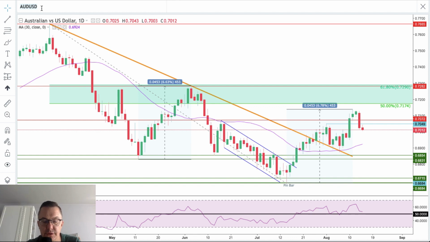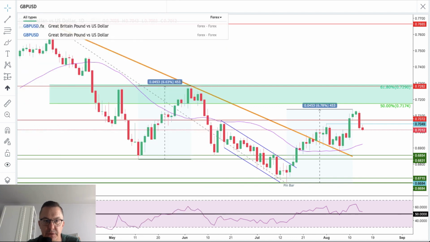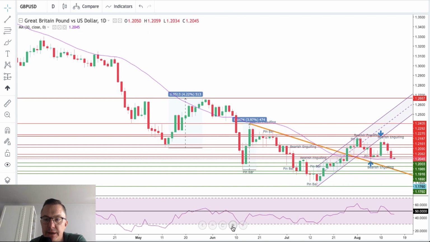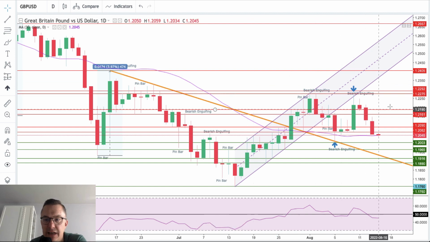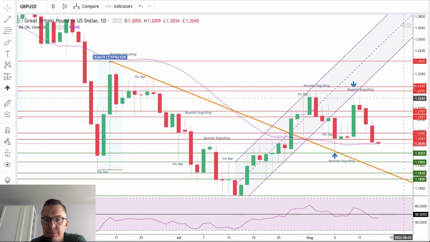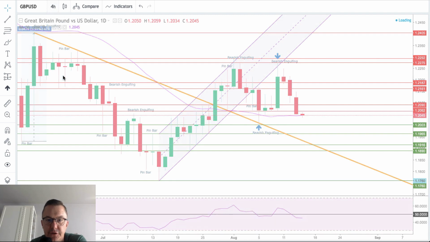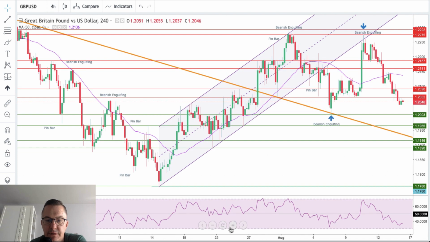Let's find out what is going on with the British pound, because we got data from the British economy. Let me just zoom in. This is a daily time frame chart, but I'm doing my 4-hour analysis as well on this one. So let's just switch to the 4-hour. Maybe this will be a little bit better. There you go. This is a 4-hour chart.